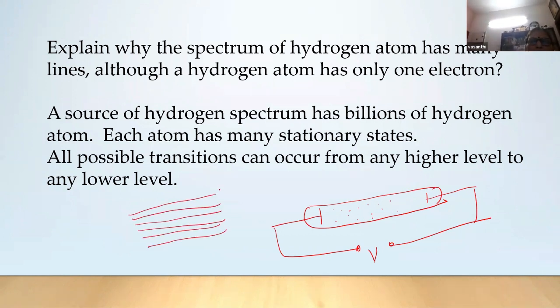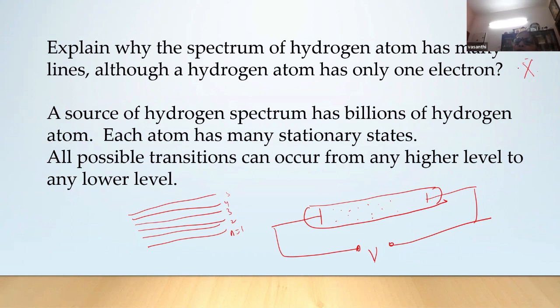So the electron can be in any of the states. When we provide energy, the electron can be in n equal to 1, 2, 3, 4, 5. An innumerable number of energy states are possible. So all possible transitions can occur from any higher level to any lower level. That is the reason why the spectrum of hydrogen atom has many lines, although a hydrogen atom has only one electron.